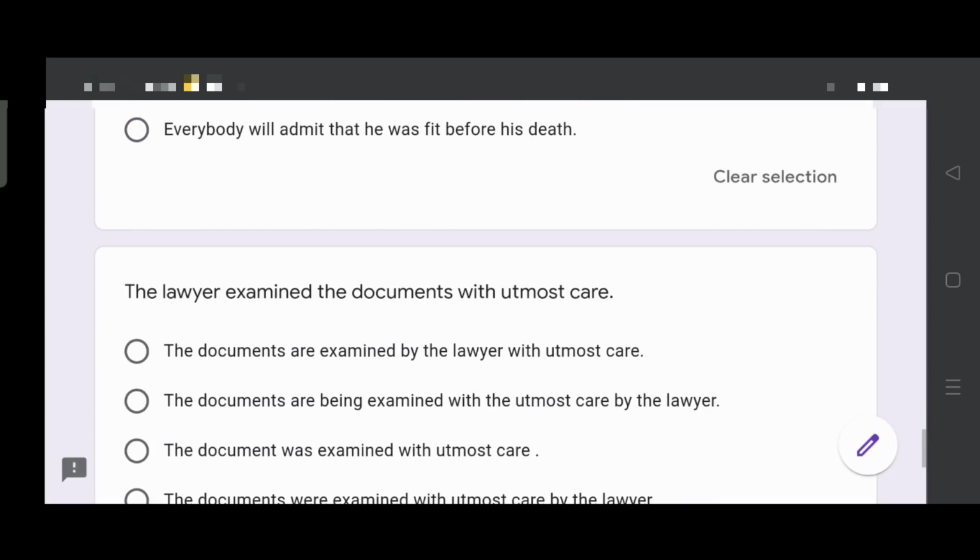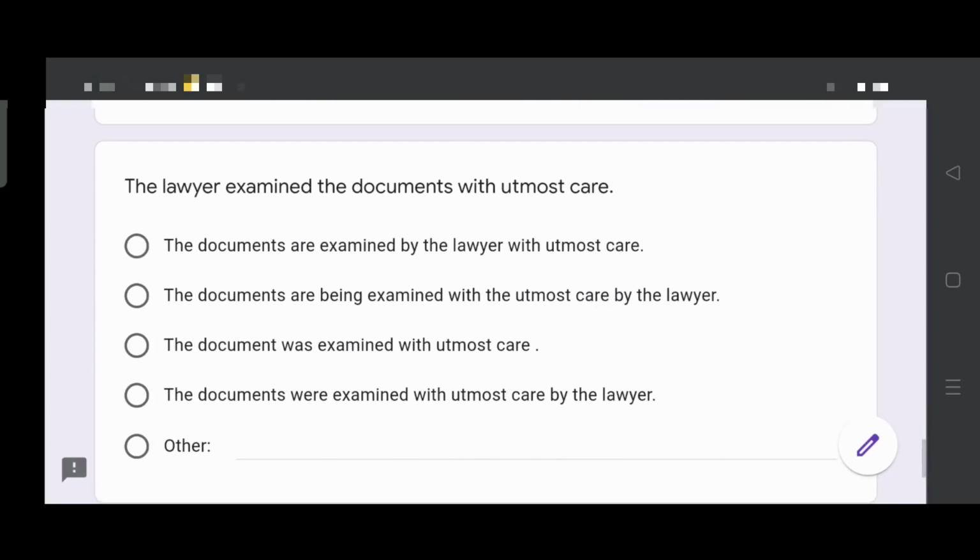The next one. The lawyer examined the documents with utmost care. The documents are examined by the lawyer with utmost care. The documents are being examined with the utmost care by the lawyer. The document was examined with utmost care. The documents were examined with utmost care by the lawyer.